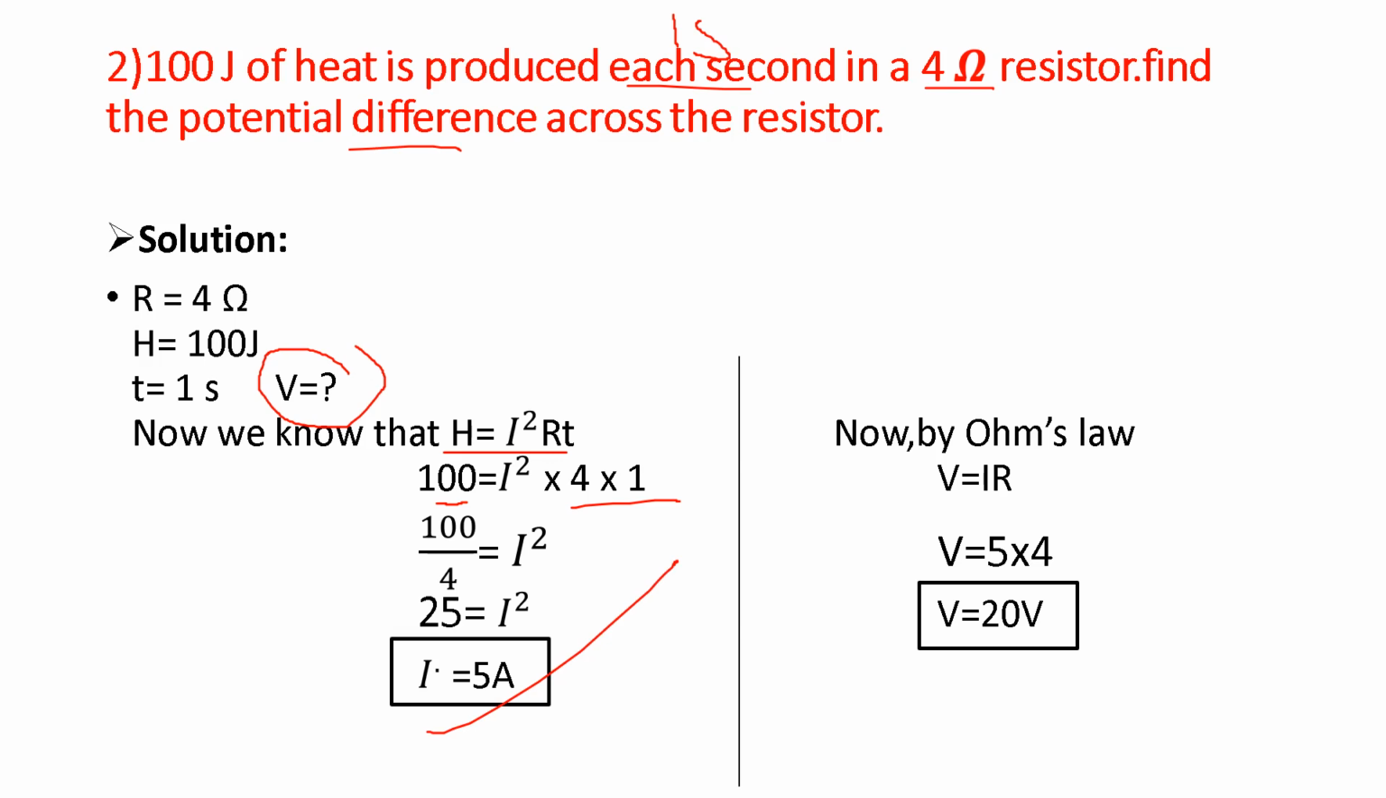But we have to find the potential difference, that is V. Using Ohm's law, V equals I R, we have the values of I and R, so we can easily calculate the potential difference. The final answer is 20 volt.